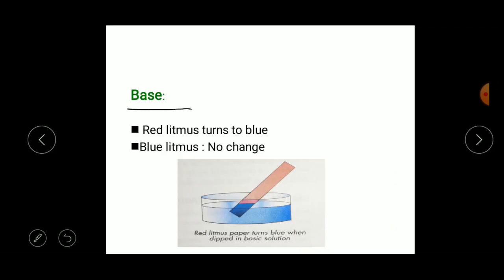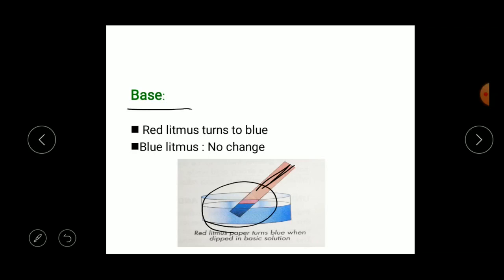Now what you have to do, you have to take some soap. As we know that the soap is one of the bases, right? You have to take one soap solution. Now dip the red litmus paper into the solution, and you will find that red litmus paper turns its color into blue. Here you can see it is turning its color into blue right here. So the red litmus paper turns to blue in bases.